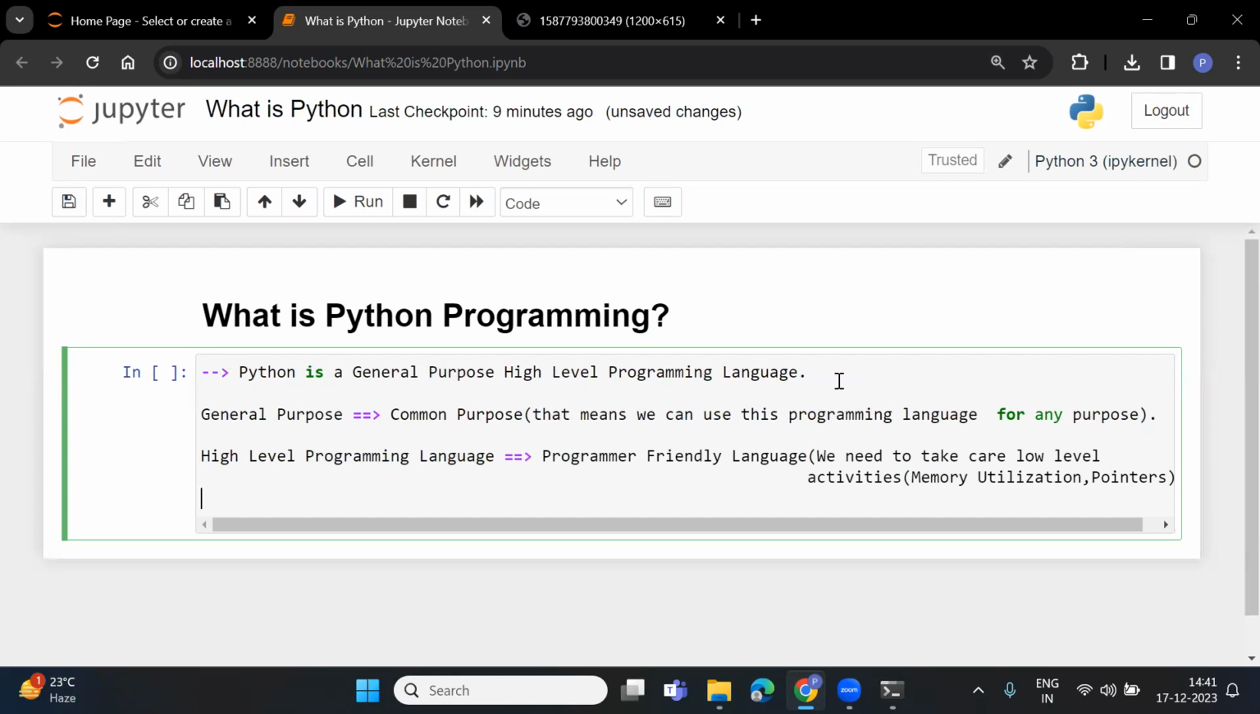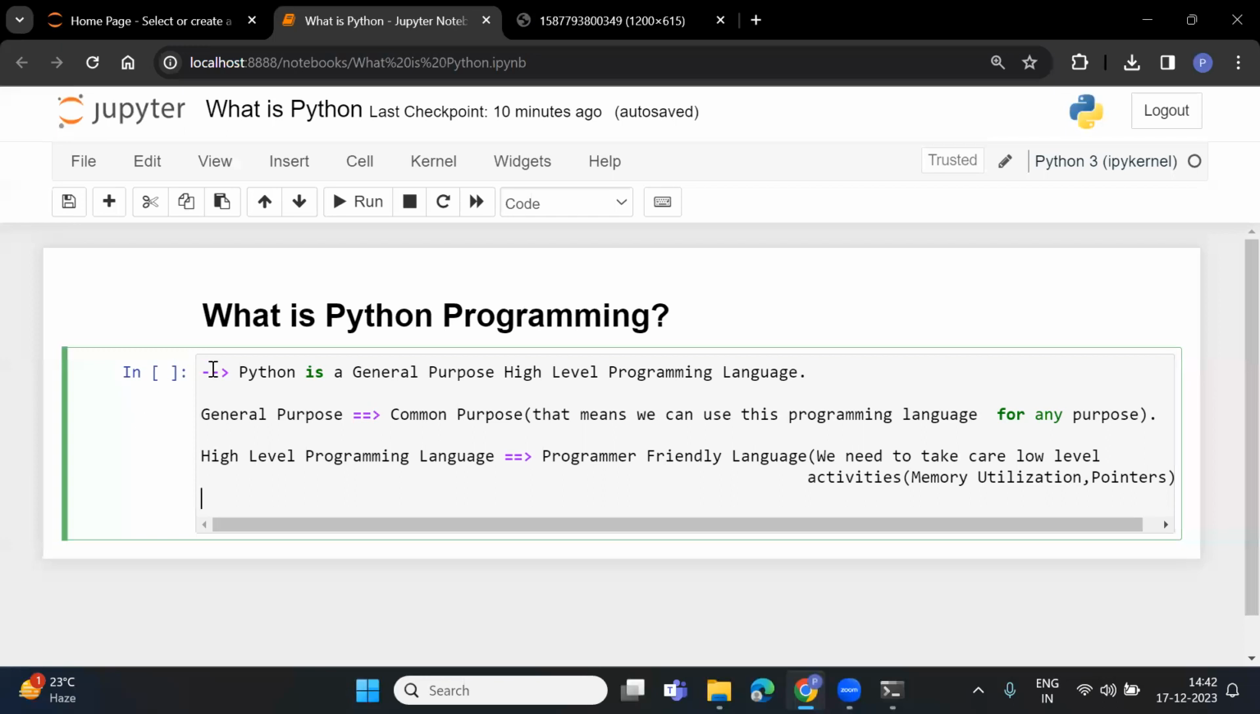These two terms are very important: general purpose and high level. General purpose means common purpose. You can use Python everywhere, anywhere. Next is high level programming language, which is programmer friendly. You can use your code directly. No need to worry about low level activities, how much memory it is taking, at which memory location your object is going to be stored. You need not worry about all those things. That is the meaning of high level programming language. So this is just a simple definition of what is the meaning of Python programming.